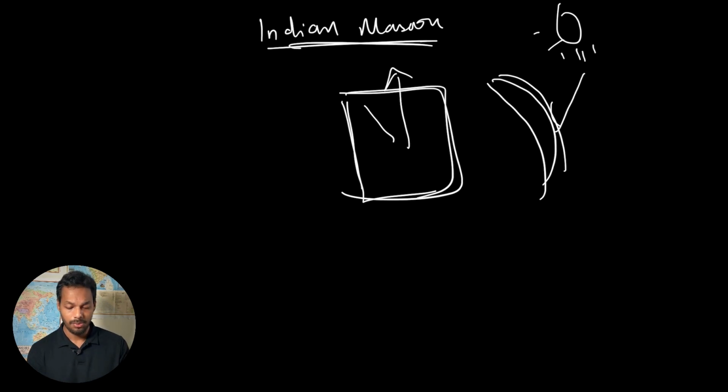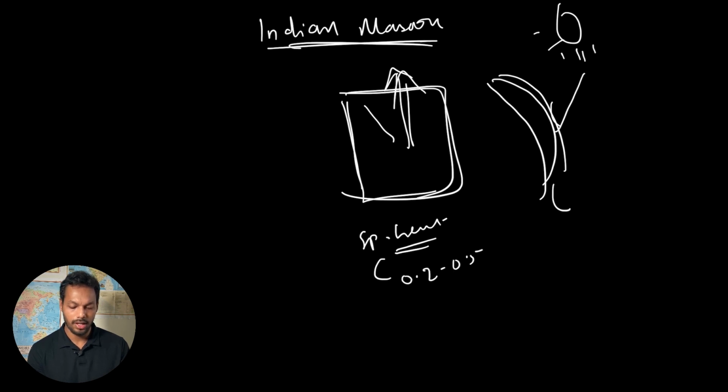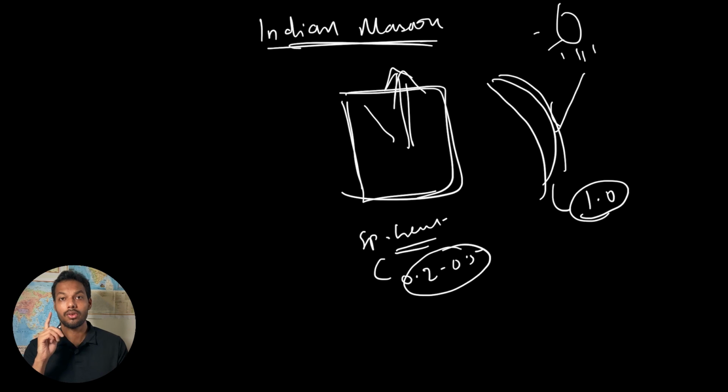Land mass will easily warm up because of specific heat. The specific heat of land is 0.2 to 0.5, whereas the specific heat of water is 1.0. Specific heat means the calories of energy needed to increase 1 gram of a substance by 1 degree Celsius.